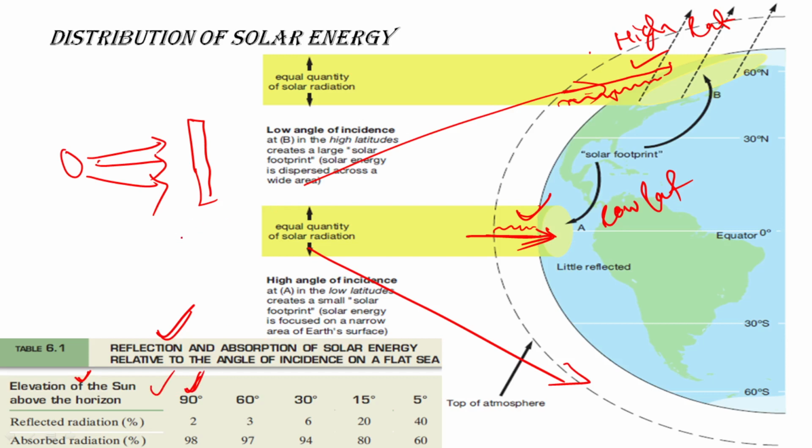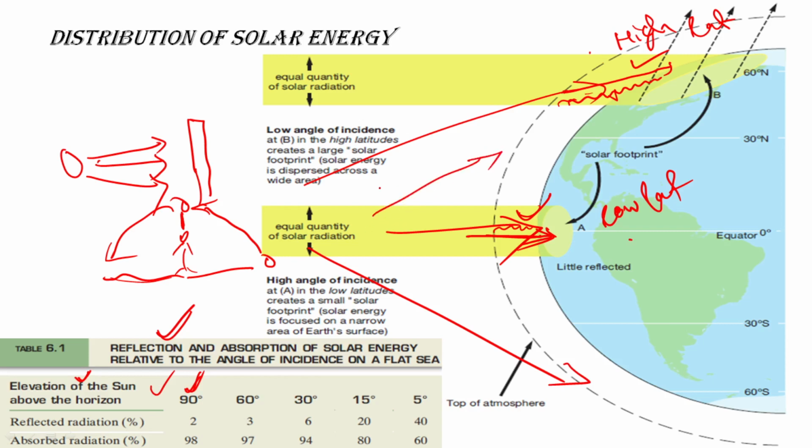If I am standing like this, this is my horizon, so the sun is going like this above our head and then coming down like this. So when the sun is at 90 degree, you can say it this way, or you can talk about our earth also, this is 90 degree, then it keeps decreasing the angle, right? It is 90, then 60, then 30, like that.